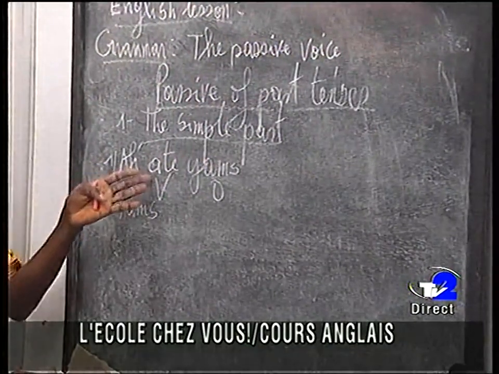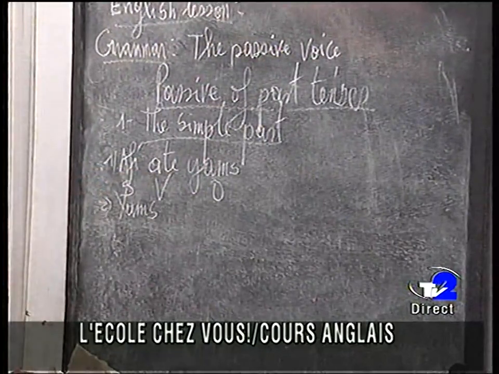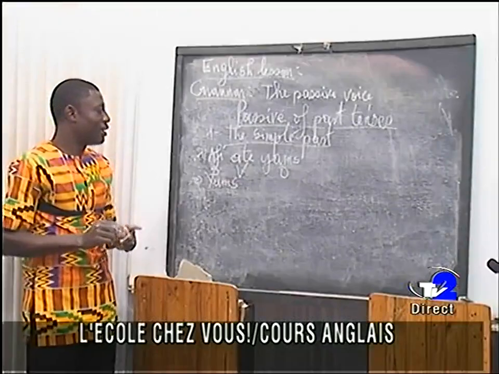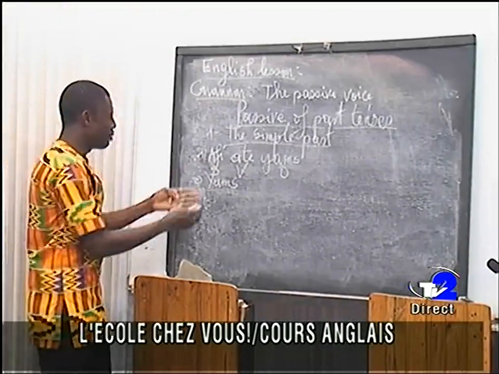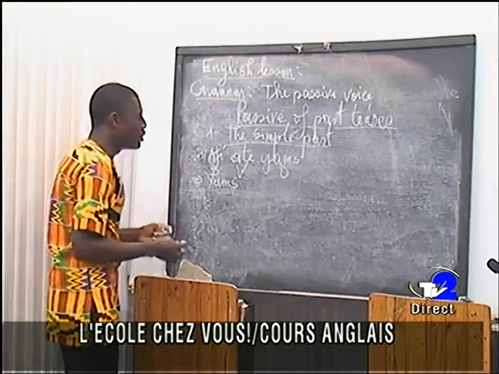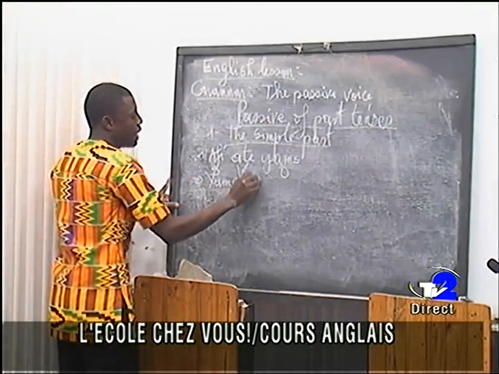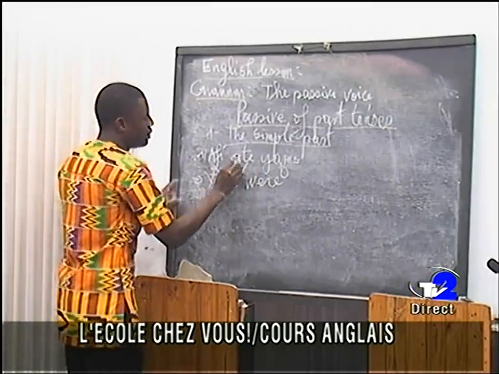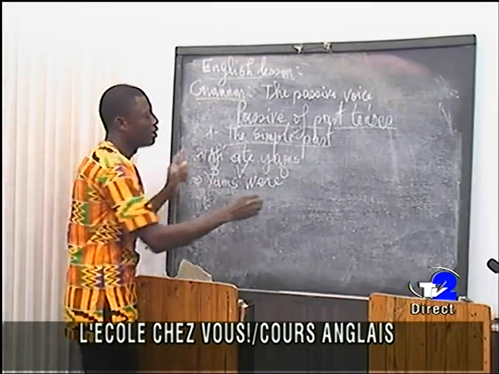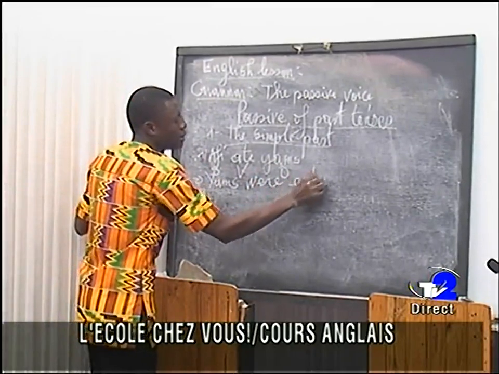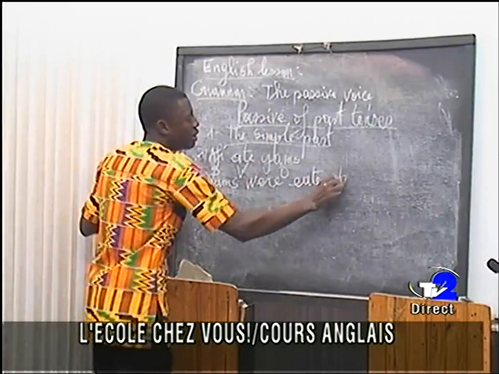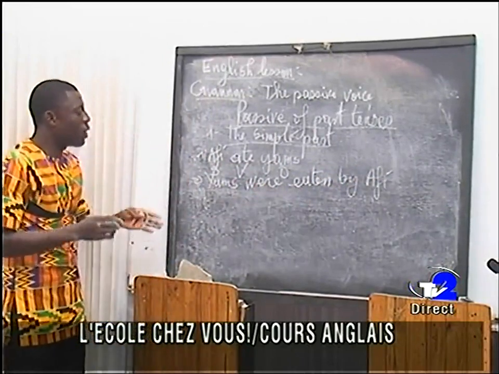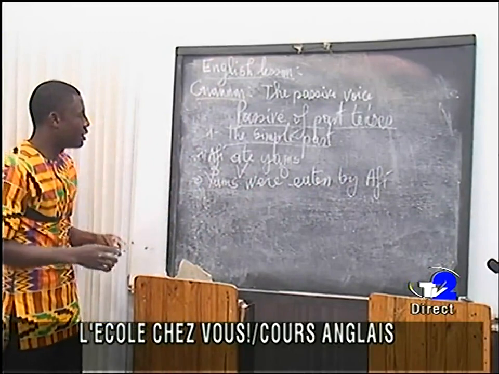Now we have ate. Ate is in simple past, so we are going to use the verb to be in simple past. So to be in simple past for yams, what are you going to say? Yams were. Okay. Yams were eaten. The PP of ate is eaten. Yams were eaten. Okay, by Afi. Yams were eaten by Afi.